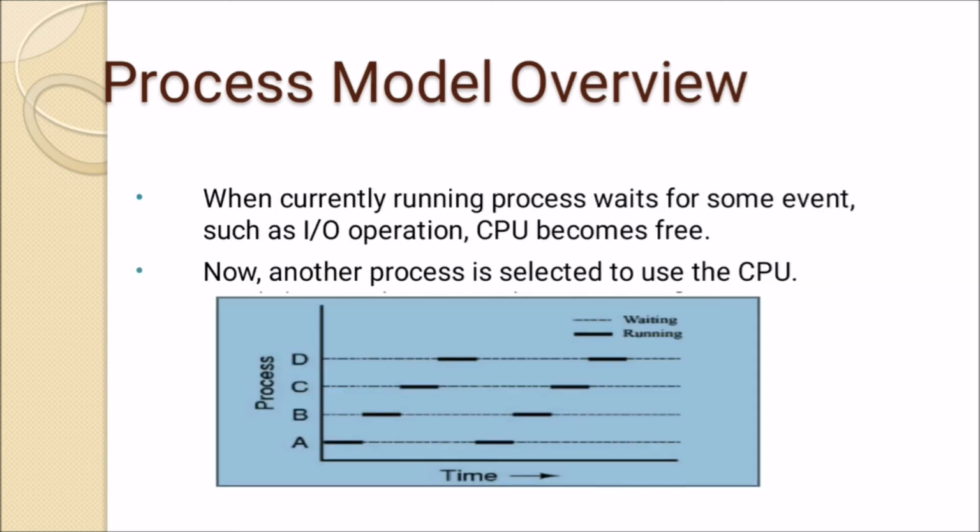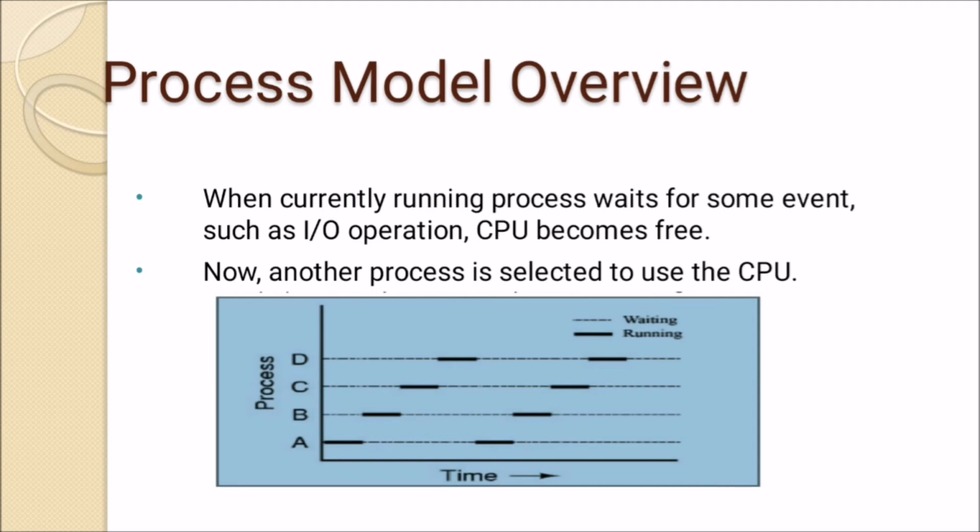When the currently running process waits for some event such as an IO operation, the CPU becomes free. So now another process is selected to use the CPU. For example, A is waiting for some keyboard input, so now the CPU is free and process B will be executed. Now again process B is waiting for the printer, so the CPU becomes free and process C will be executed.